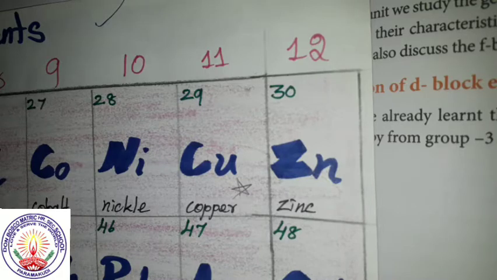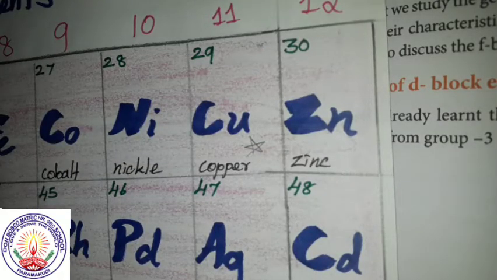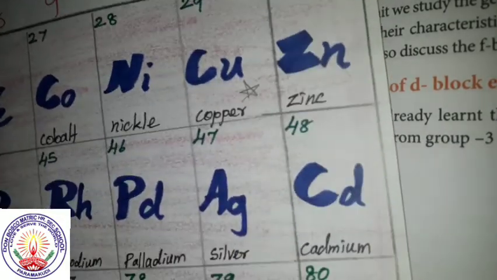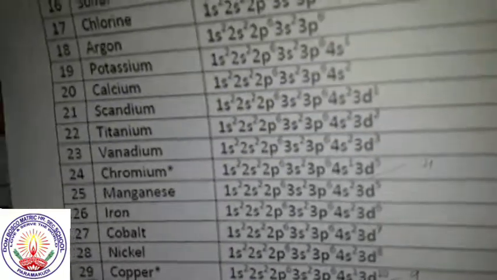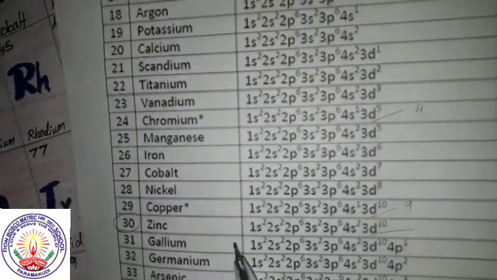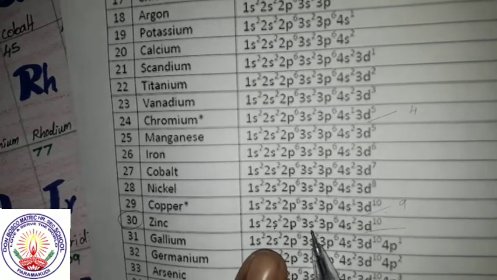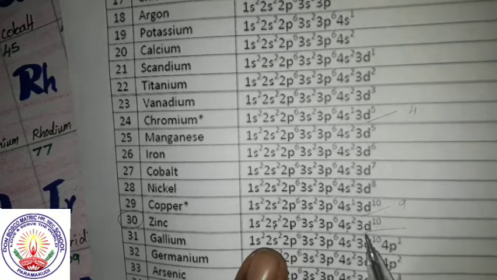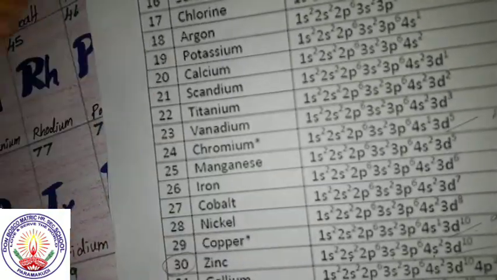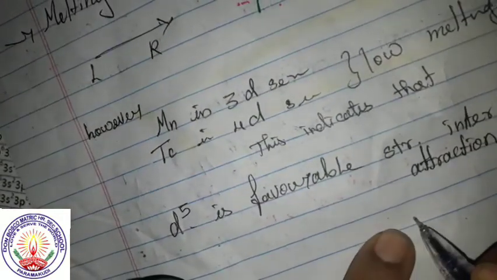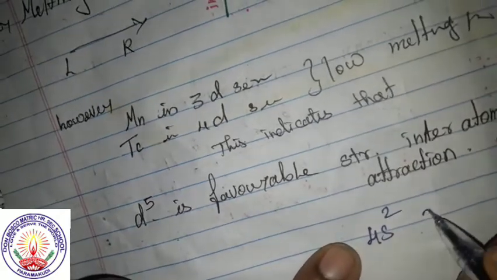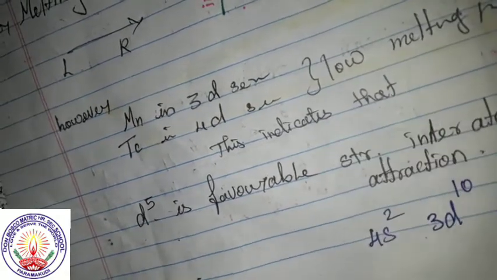Now see the electronic configuration of zinc: 1s2, 2s2, 2p6, 3s2, 3p6, 4s2, 3d10. So for zinc, 4s2 and 3d10.